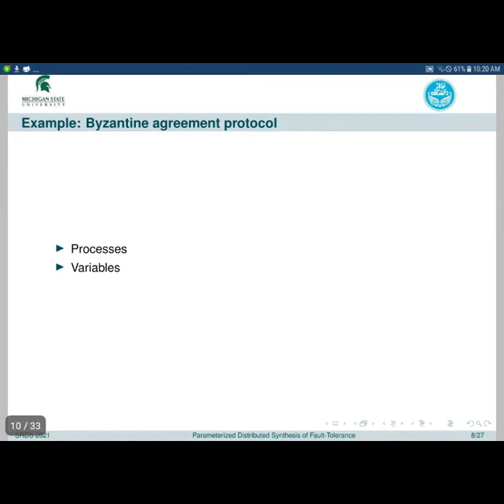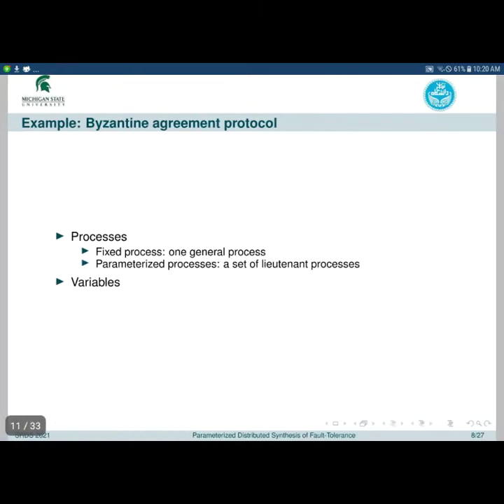As an example, consider the Byzantine Agreement Protocol, where the goal is that processes make an agreement on one value. There is one fixed process in this protocol, which is the general process, and the parameterized processes are the lieutenant processes.